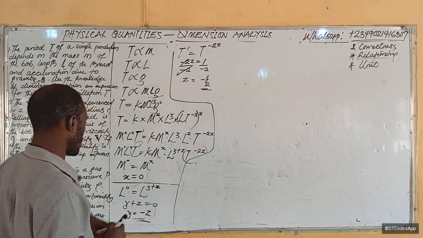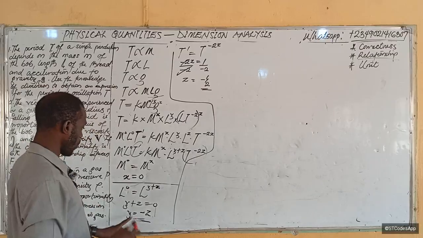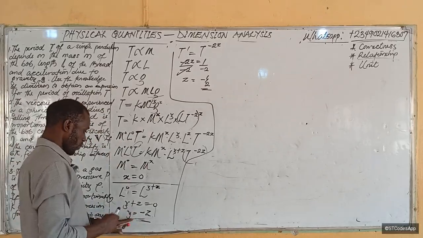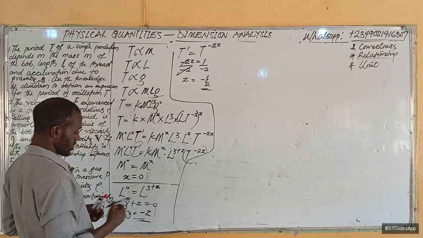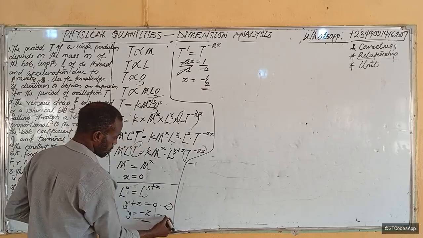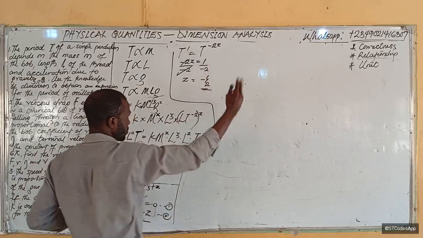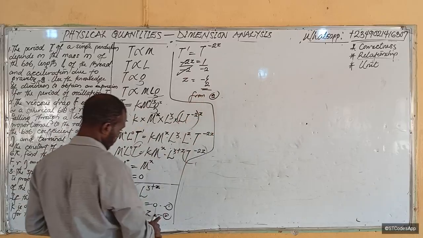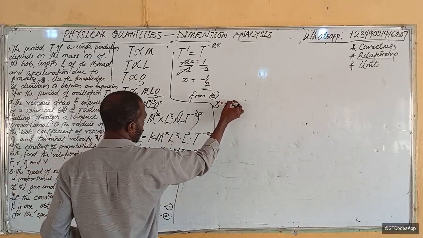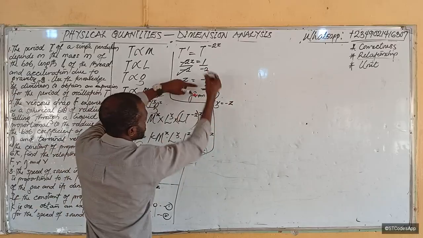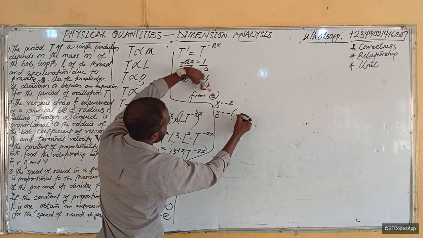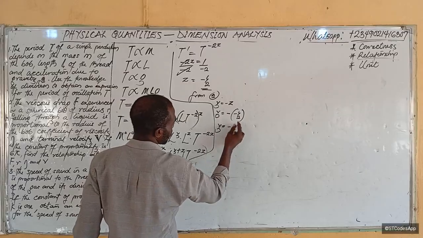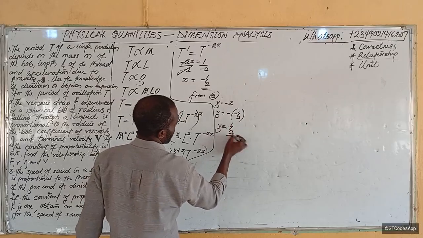So if that is the case, we need an expression for y, because y is minus z, right? We're supposed to name equations. This will be equation 1. Let's call this equation 2. From equation 2, y is equal to minus z. Now z is minus half, so y will be equal to minus times minus half, so y is plus half.